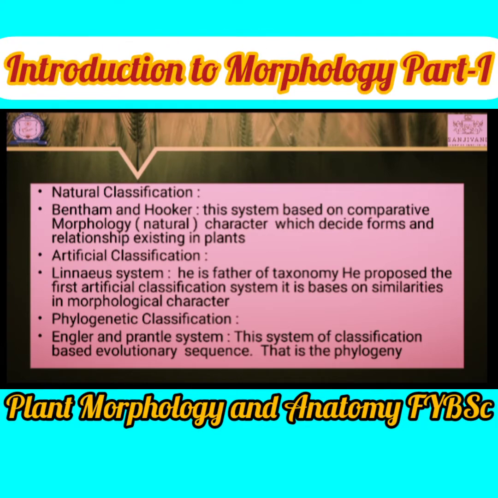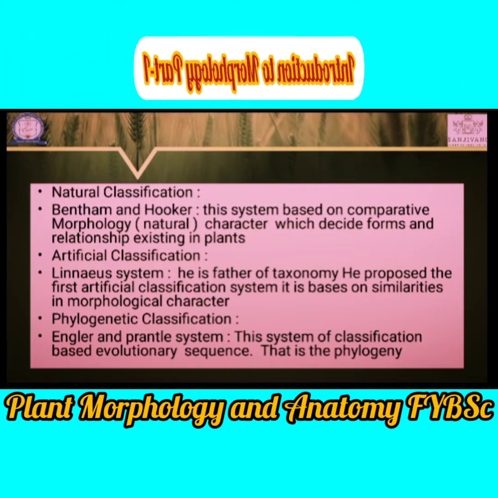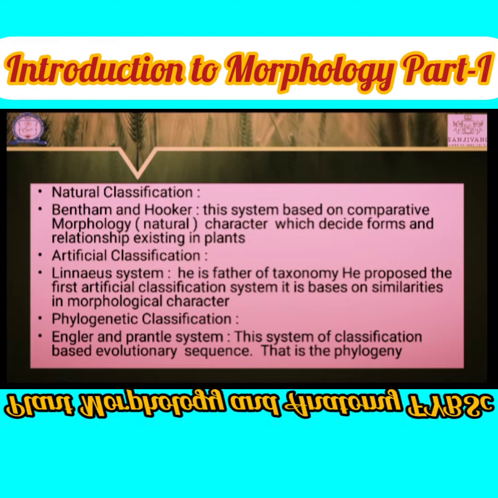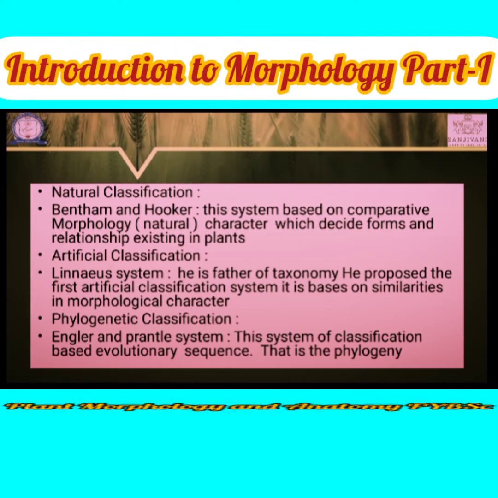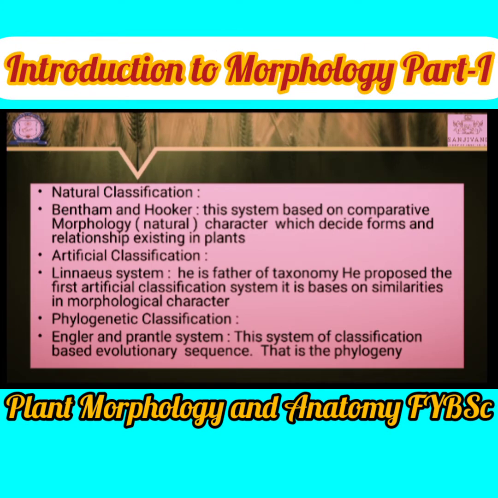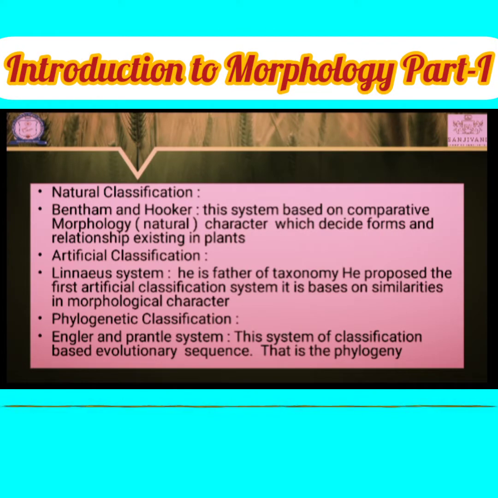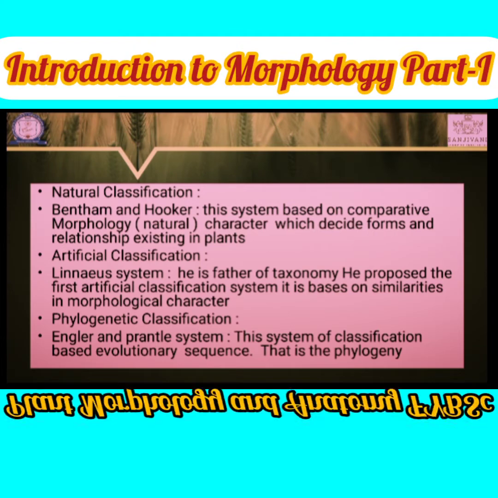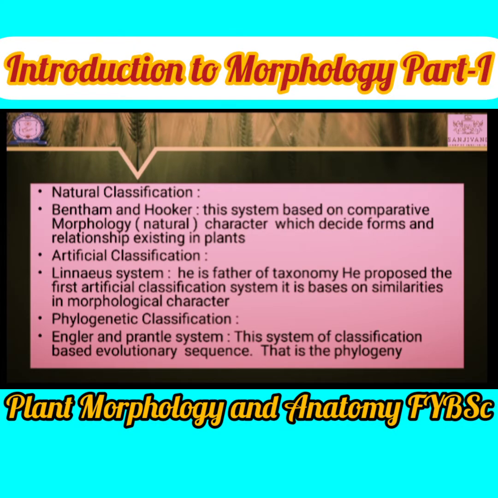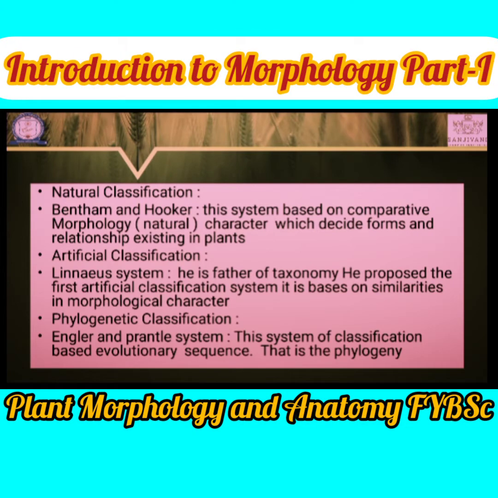When we study those examples, you will get a clear idea about the natural classification system as well as the artificial and phylogenetic classification systems. The first classification system in the natural classification system is that of Bentham and Hooker. After Theophrastus, in botany, the most immense work was done by Bentham and Hooker.